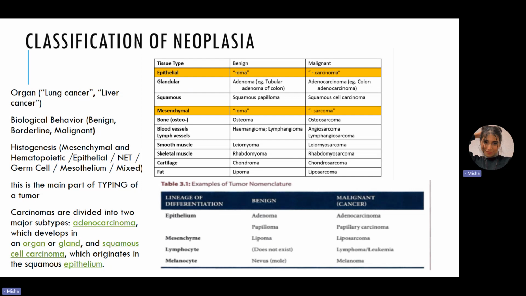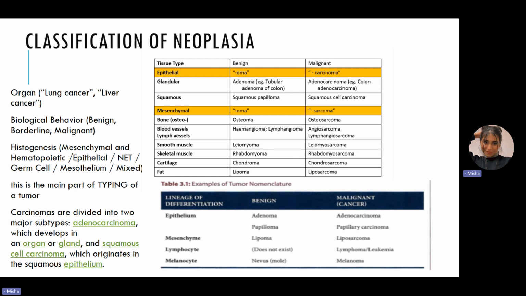Now, because of these classifications that we have, we can actually get a nomenclature rule for the tumors based on which tissue type they are, right? For example, when we're talking about epithelial tumors, epithelial can be divided into two major subtypes. We can have glandular or we can have squamous. Benign glandular is called adenoma. Malignant will be adenocarcinoma. Squamous will be squamous papilloma. Malignant will be squamous cell carcinoma.